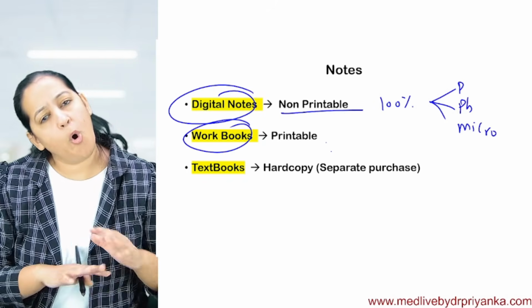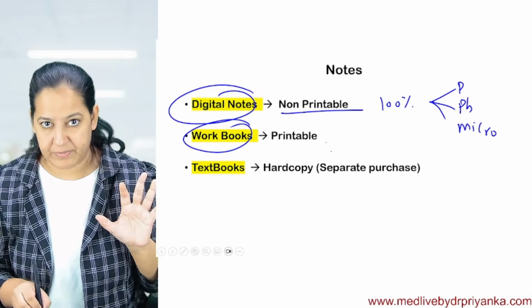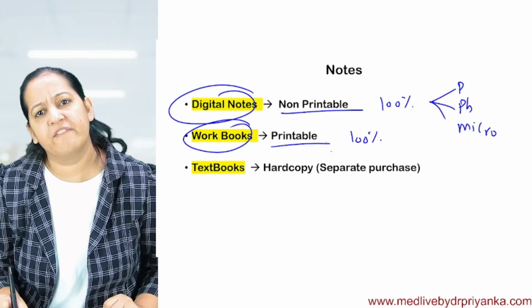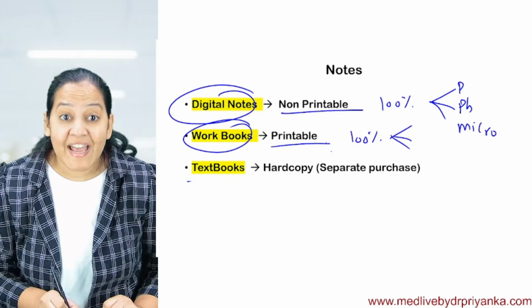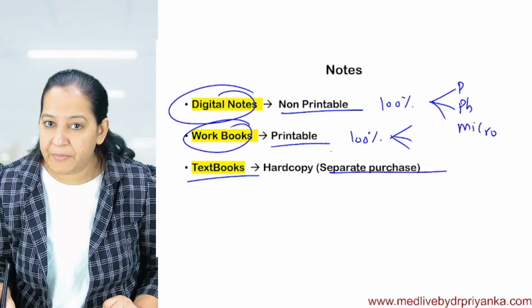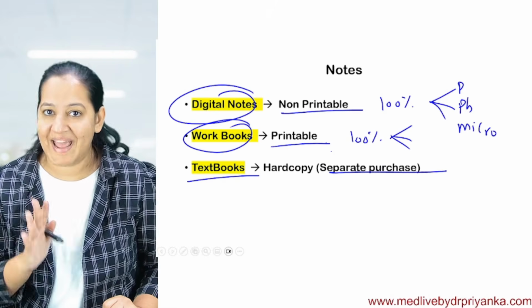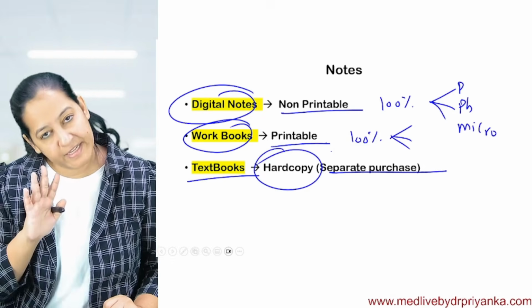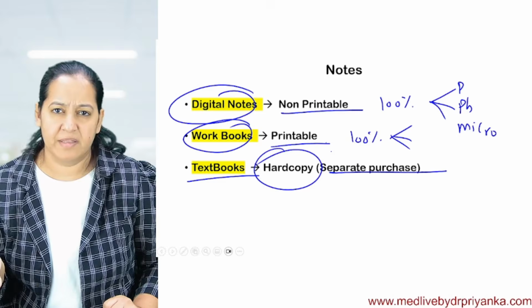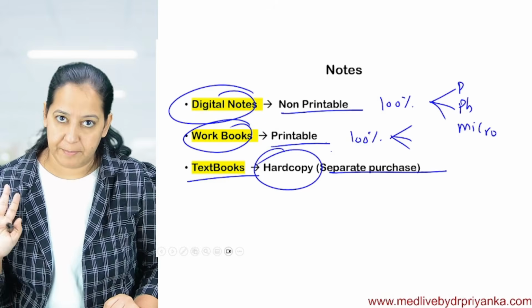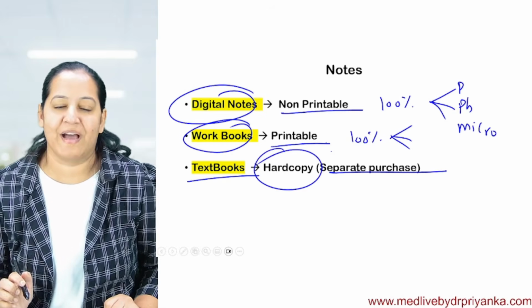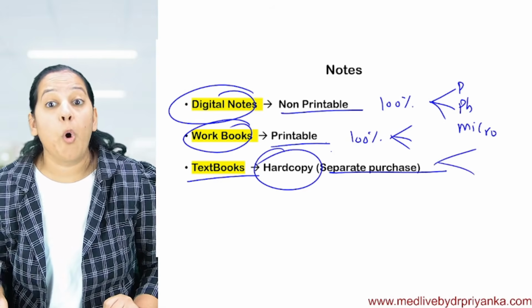Workbooks are already present on the app, and they are printable. You can take the printout. 100% of the workbooks for all 3 subjects are already available on the app. Textbooks are about to be released, but they are a separate purchase. They are not included in any plan, individual plan or combo plan. If you want hard copies of the books, they will probably be available in the next 1 month. They have already gone for printing. Once we receive them from the printer, we will start orders and dispatch. So textbooks of the 3 subjects are on the way.